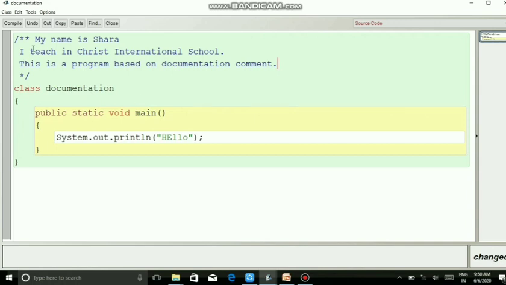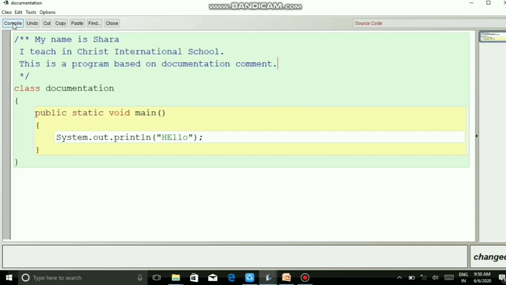So here I had given a documentation comment. I included the information about myself since I am developing the program. My name is Shara. I teach in Christ International School. This is a program based on the documentation comment. Here general information is given rather than the program logic. In such cases you can use a documentation comment, and I've created a class Documentation and inside that printed a hello.